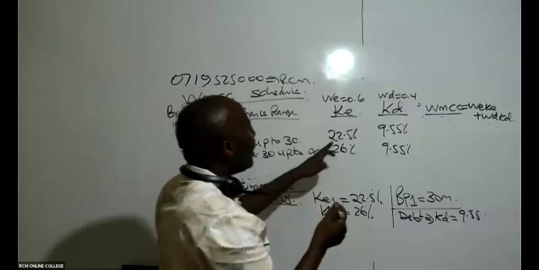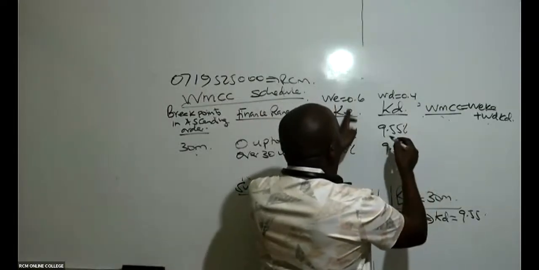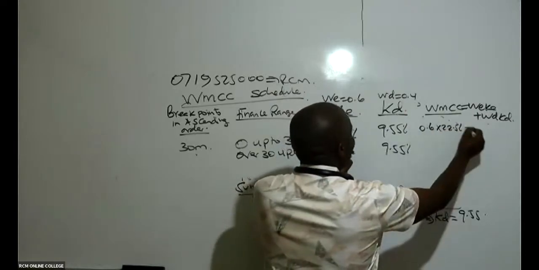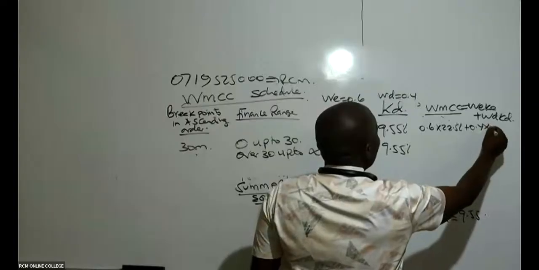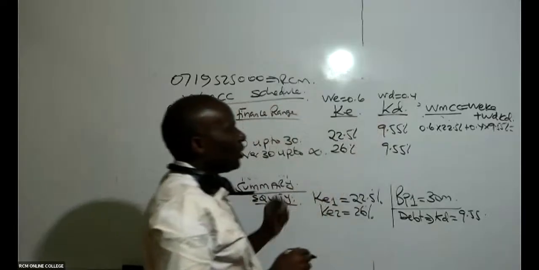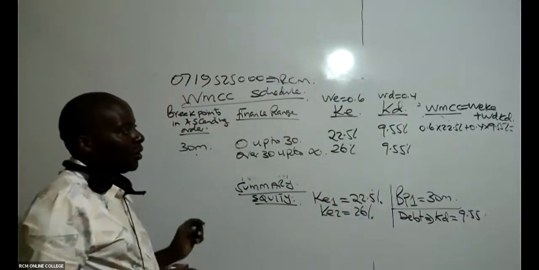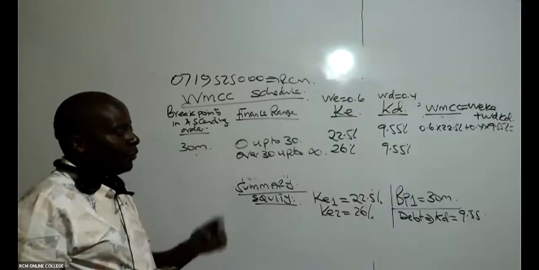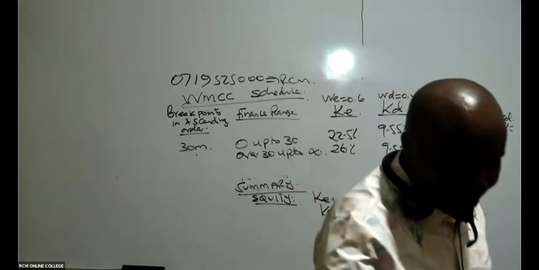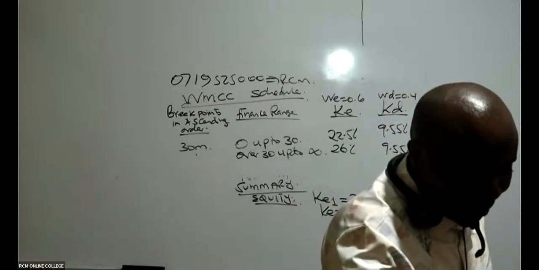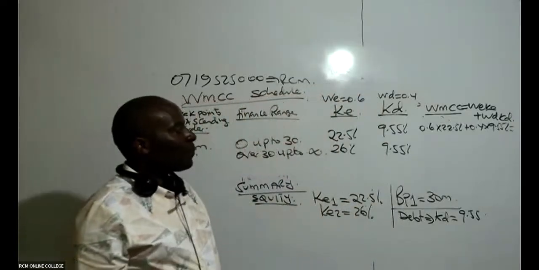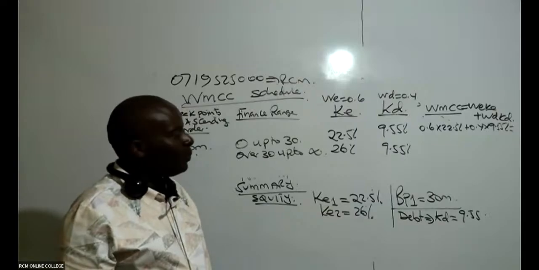So abracadabra, like the first one, you take the weight which is 0.6 times 22.5% plus 0.4 times, in this case, 9.55%. Already remember this figure is tax adjusted. That KD is already tax adjusted. How do you get the 9.55? I'll come back to that. So before I start repeating, can somebody give me this answer here?